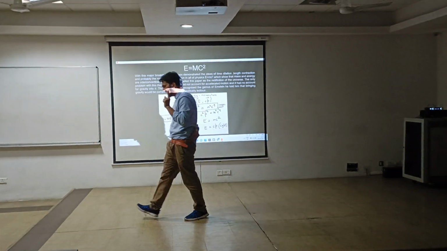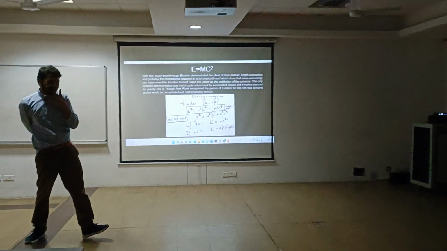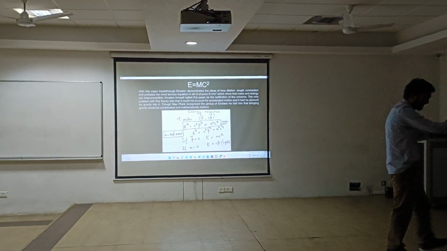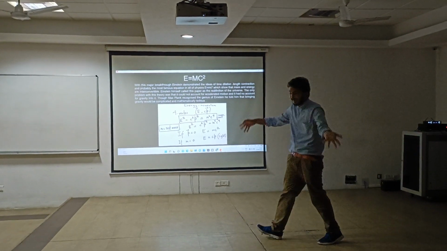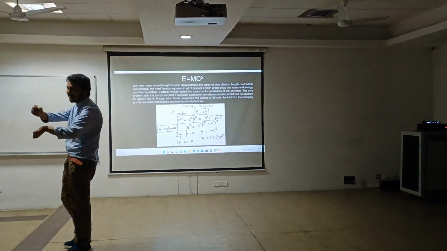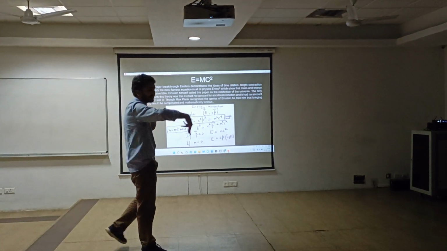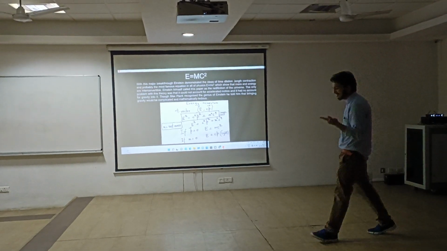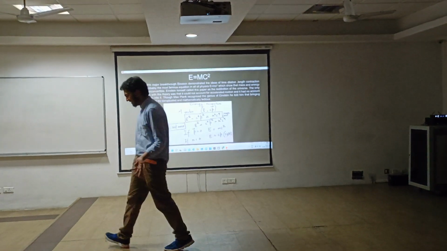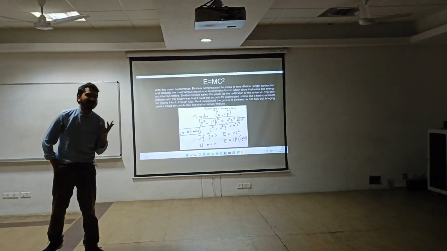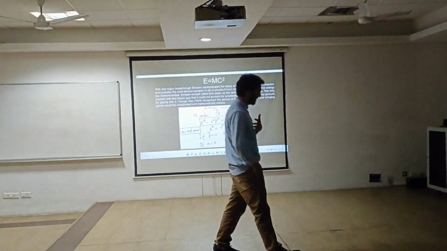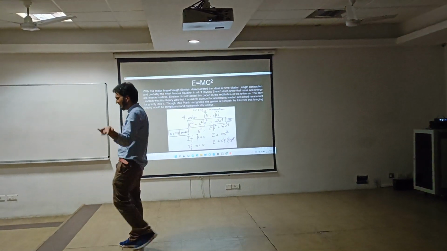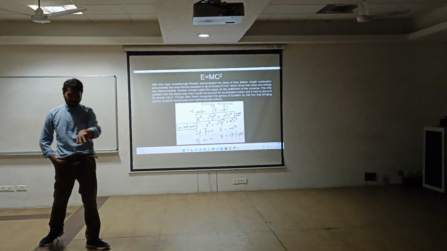E equals mc square. So through this, whenever something is stationary and something is moving with relative velocity, both will have their unique perceptions of time. So each of them is justified in claiming that their clock is correct. How to resolve this paradox? This paradox was resolved by this famous equation, probably the most famous in physics, E equals mc square, which clearly states that energy and mass are different manifestations of the same thing. Through this equation, Einstein resolved this paradox. Energy and mass are interconvertible by a factor which is the speed of light.